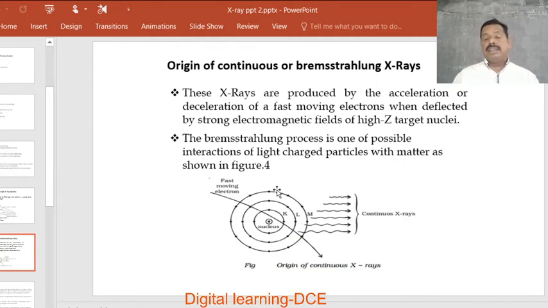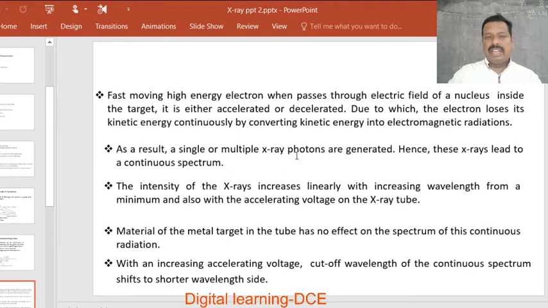Again, the wavelength of the continuous X radiation produced depends upon the penetrating depth or penetrating power of the incident high kinetic energy electrons. Next, the Bremsstrahlung process is one of the possible interactions of light charged particles with matter, as shown in this figure. This is the Bremsstrahlung process. Only 1% of the incident high kinetic energy electrons are utilized to produce these Bremsstrahlung X radiations. The rest is usually converted into heat.